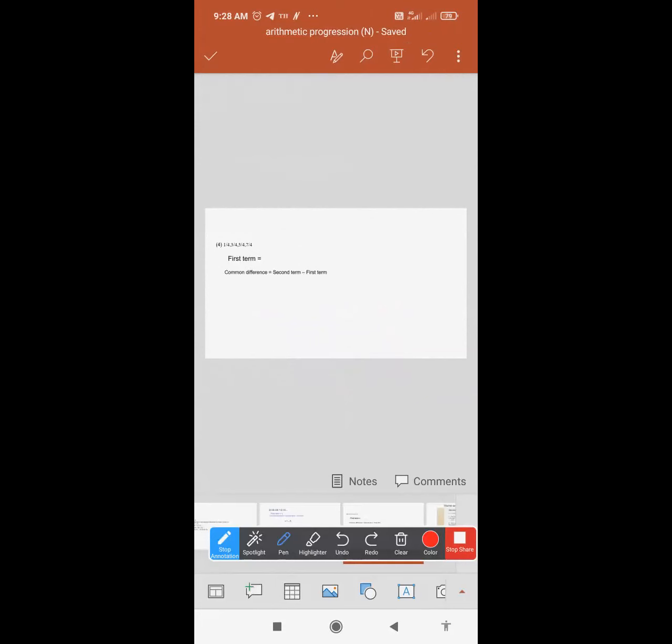So my first term, that is my A, is equal to 1 by 4, and the difference I'm getting is 1 by 2. This type of question they will also ask for 1 mark. I hope this is clear to my class.